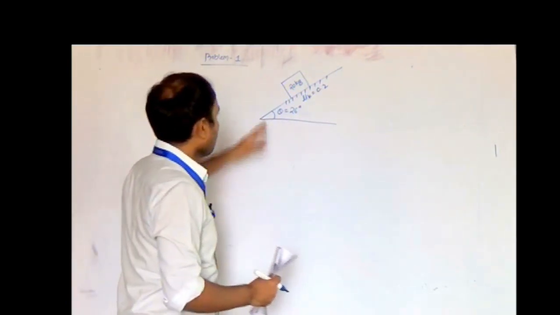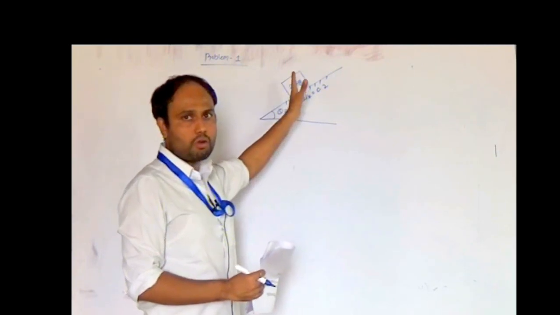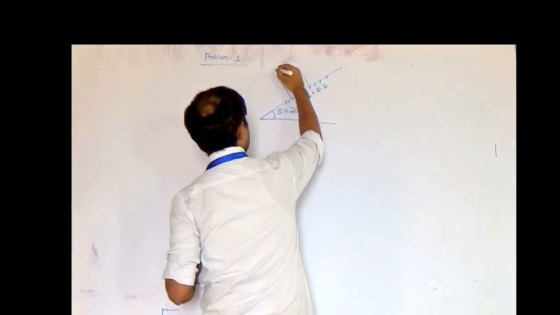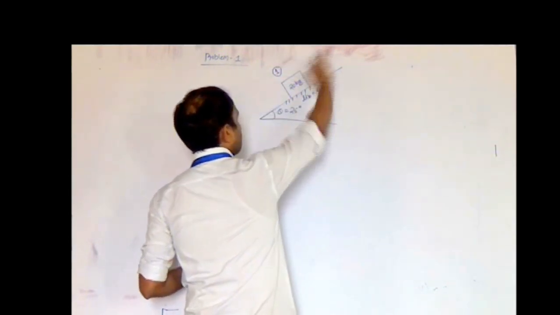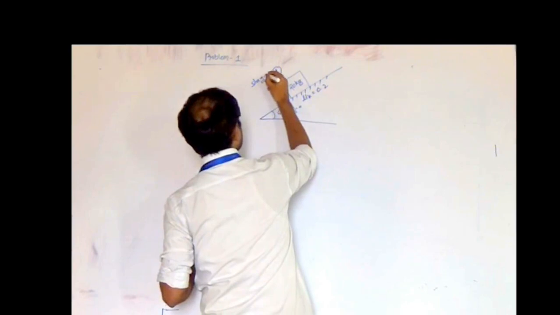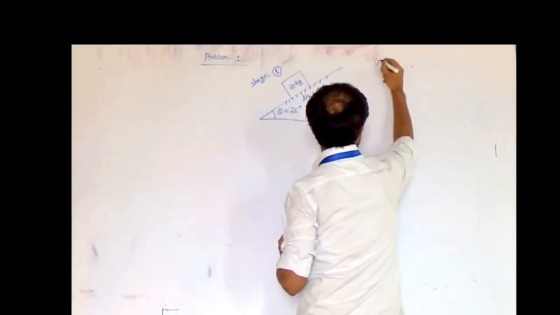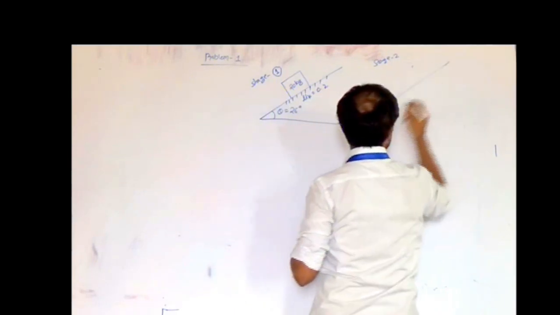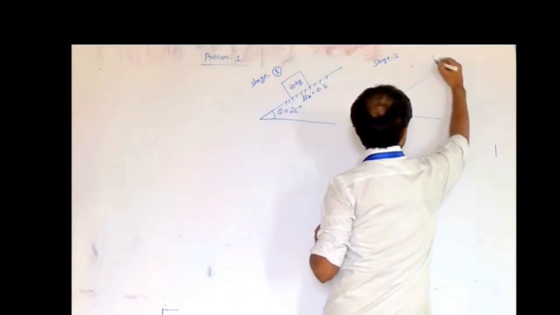Now, when you push the block with the speed of 4 meter per second, it will travel in the upward direction. Initially it was at stage 1. After pushing the block, it will move to another position, which is called stage 2.